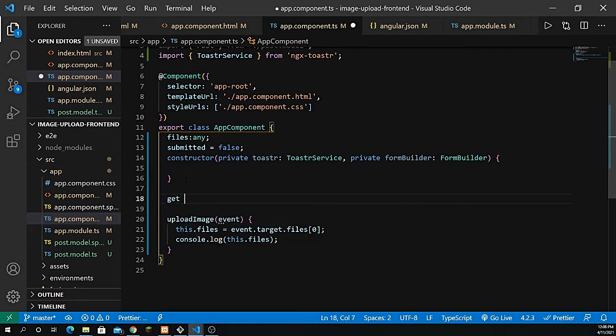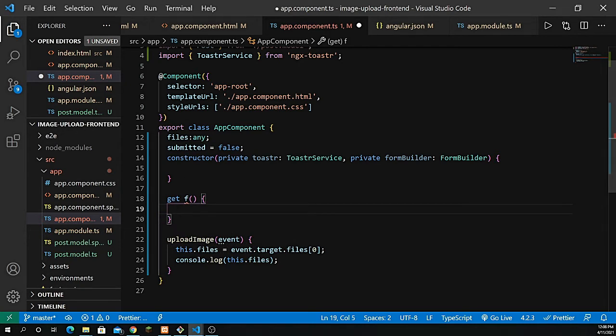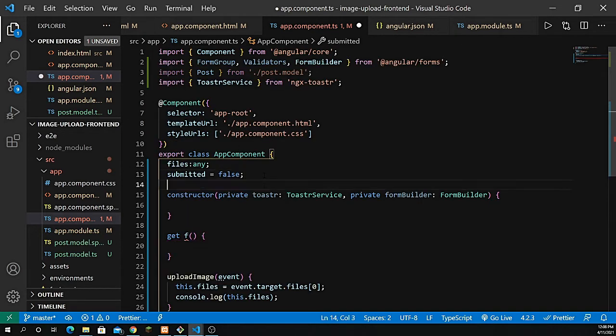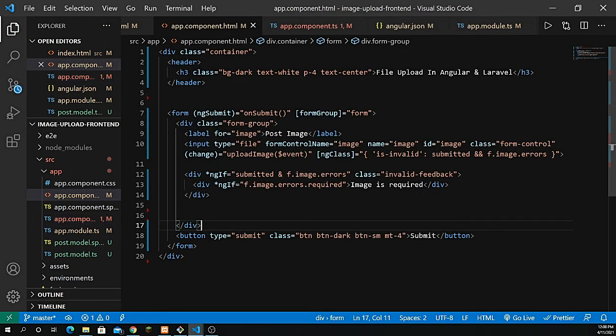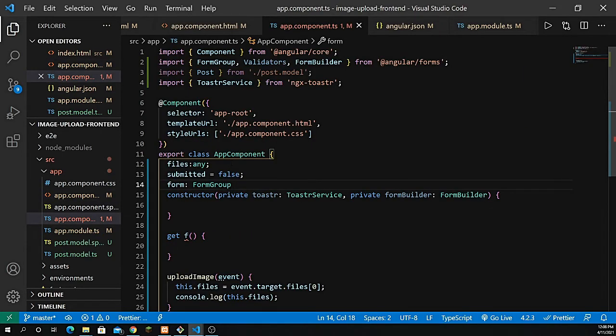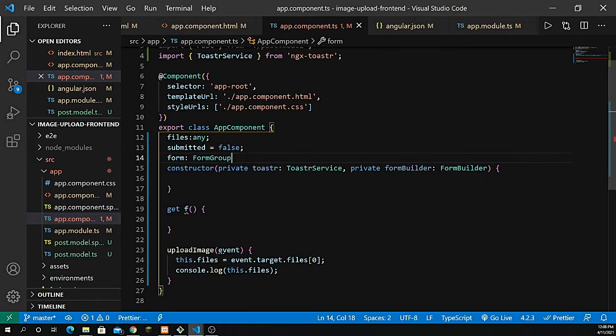Let's define the get function, and this form will actually get the control of the form. In order to get it, I need to first define it right after that form, and it should be equal to FormGroup. Basically this is coming from this, right? This form group is passed to this, and we have to define it inside the app.component.ts file.